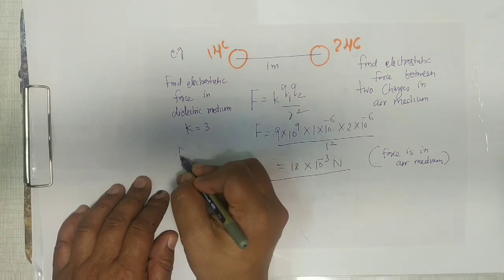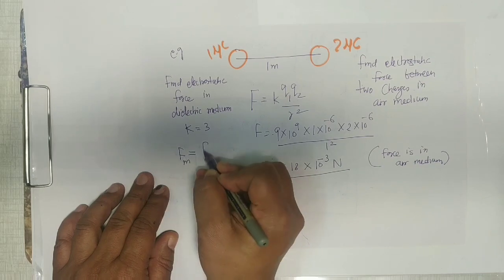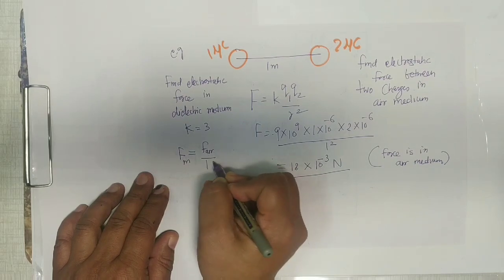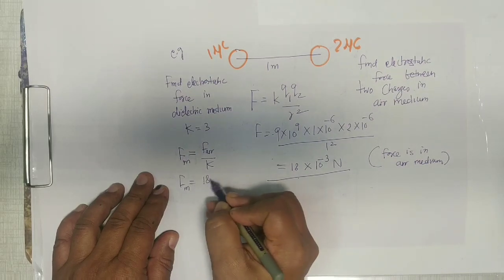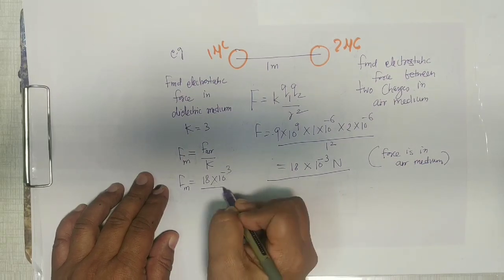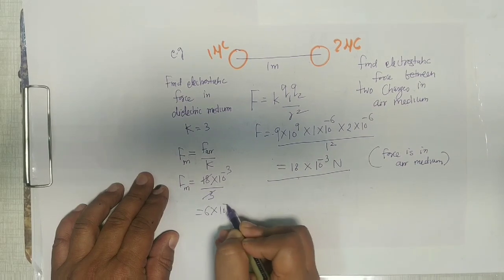So what will be the force? Do you know? You can directly write Fm equal to F air by K. What did you get in F air? It is 18 into 10 to the power minus 3 by 3. So calculated, it becomes 6 into 10 to the power minus 3.